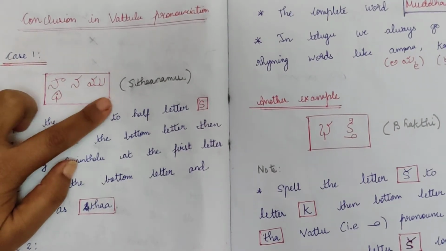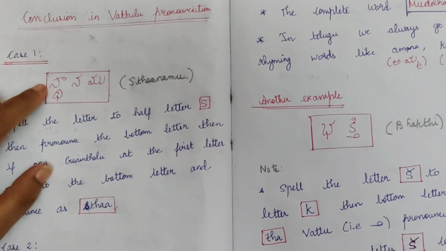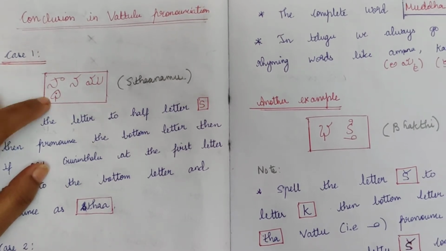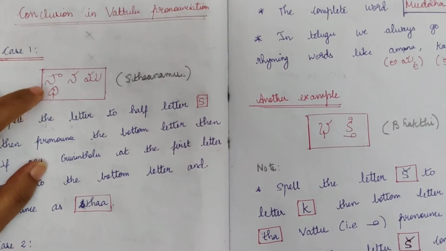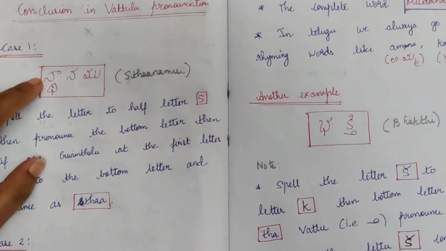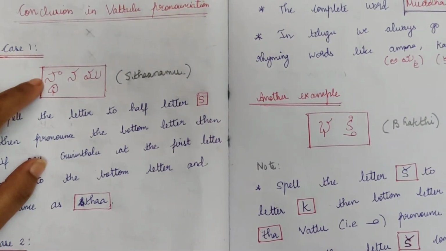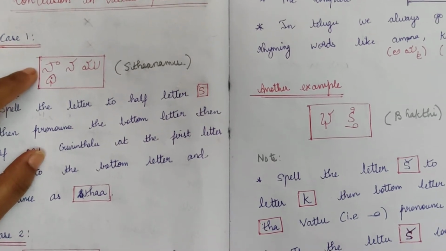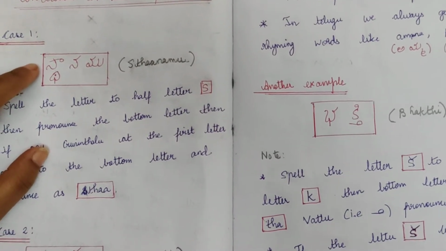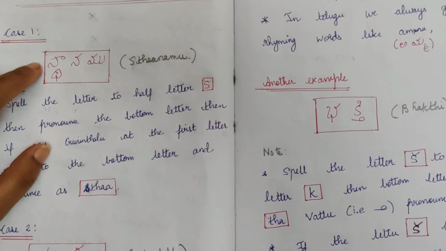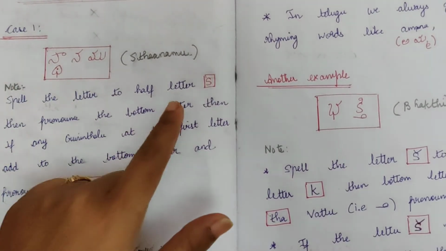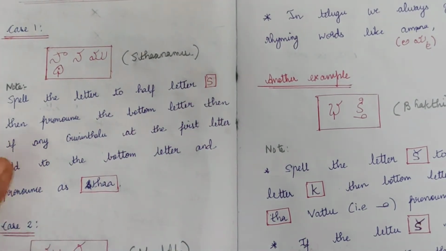So, Sthanamu. Whenever you have Vattulu at the starting, it is being given at the end, you have to pronounce this letter not as the half letter 'is'. Sta. The first two letters of the word should be broken, and you sound only the first letter as the half letter S, not 'is' or like that. Sta.